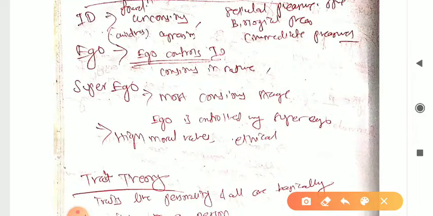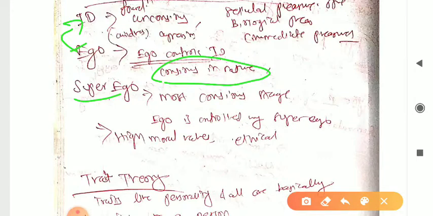So next one will be ego state. Ego controls ID, right? Conscious in nature. That means he is having some understanding. He will analyze the things, what is good for me, what is not right for me, what will go against me, like that. So we can say ego will control the ID, right? So this is conscious in nature.